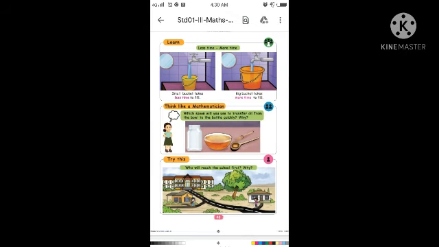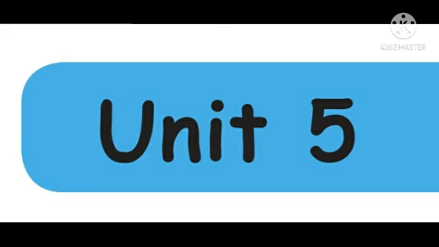I hope you can understand all the concept and the exercises. You all completed all the exercises and the homework, isn't it, children? Okay, shall we go to the new lesson, page number 49.